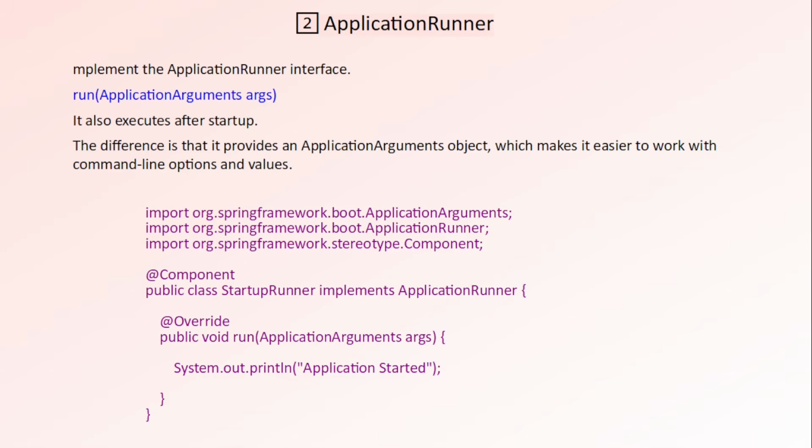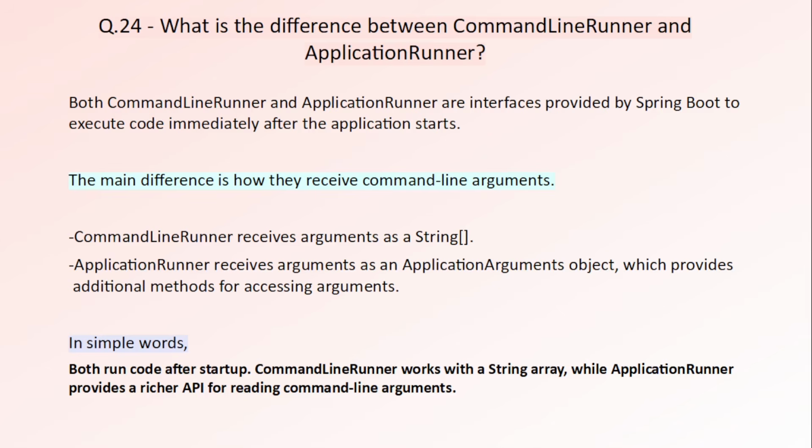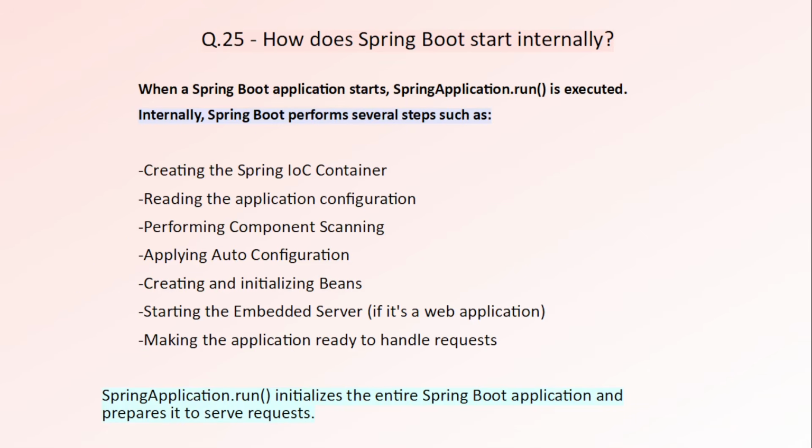So if you just need to run some startup logic, either one works perfectly. But if you need to process command line options in a structured way, application runner is usually the better choice. So if an interviewer asks what's the difference between command line runner and application runner, you can say both execute code after the Spring Boot application starts. The difference is that command line runner uses a string array while application runner uses the more feature-rich application arguments object. Now the last question is, how does Spring Boot start internally?